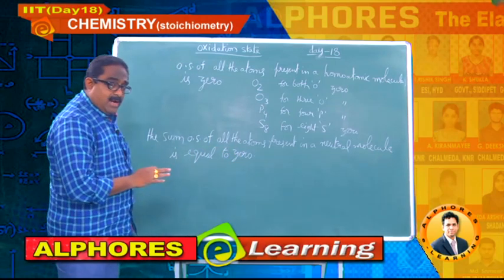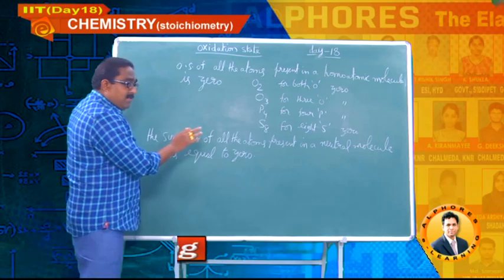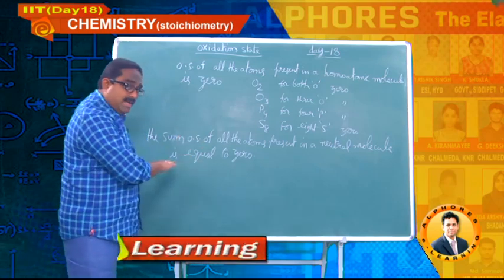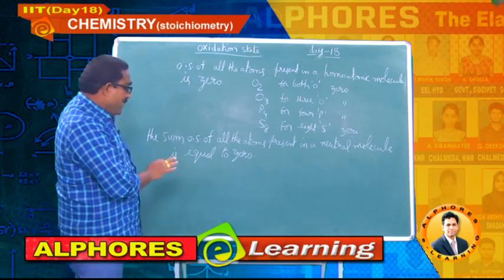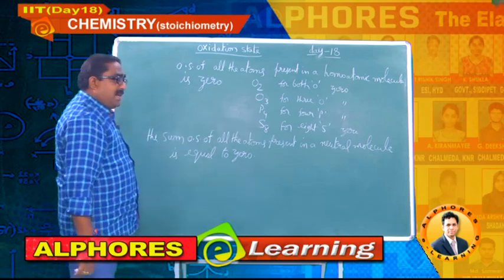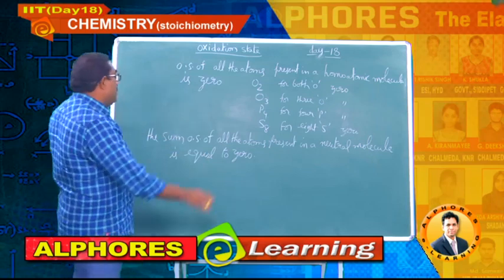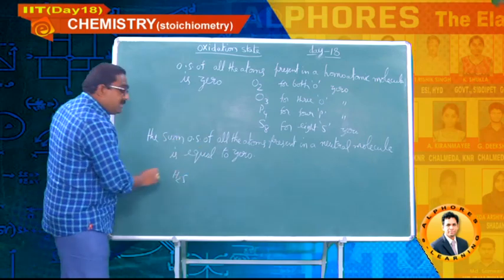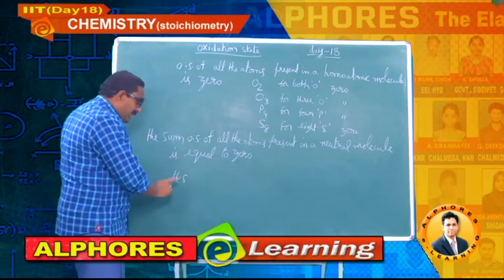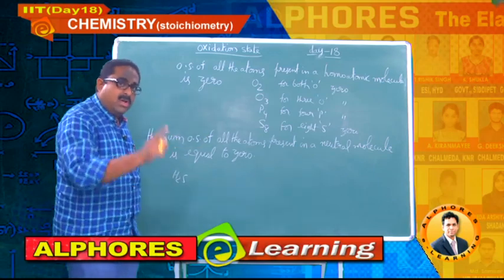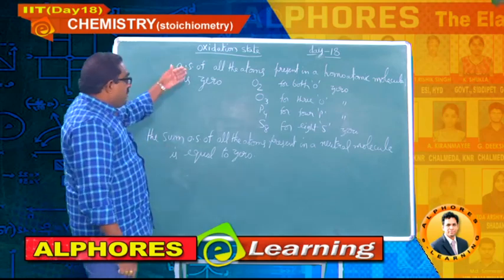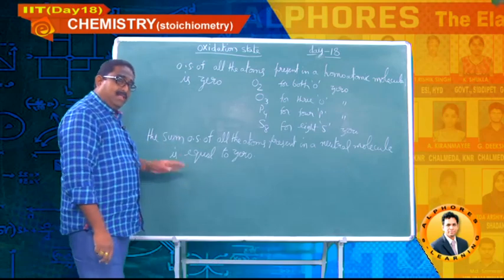As of now, I am not going to give the example here. After finishing some more rules, then I will give examples for all the things you are writing now. Okay, students, please write down: the sum of oxidation states of all the atoms present in a neutral molecule is equal to 0. Say for example, H2S: the oxidation state of hydrogen for both the hydrogens plus the oxidation state of sulfur should be equal to 0. That is the meaning of this statement. Please note it down, and then I will go for the next statements.